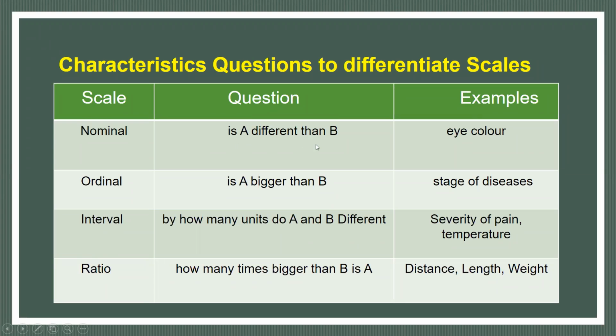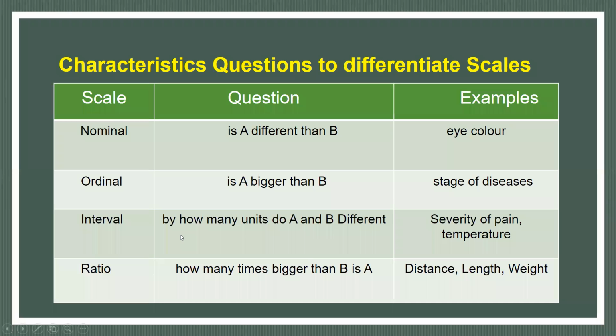Is A different than B? If one group or category is different than B, for example eye color, they come into different categories. Is A bigger than B? Here it is different, not bigger or smaller. But in the ordinal scale, besides difference, there is bigger and smaller, for example the stage of disease. Severity or non-severity is there, but the difference between severity and non-severity cannot be exactly measured.